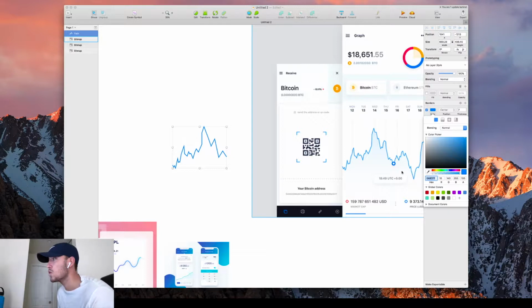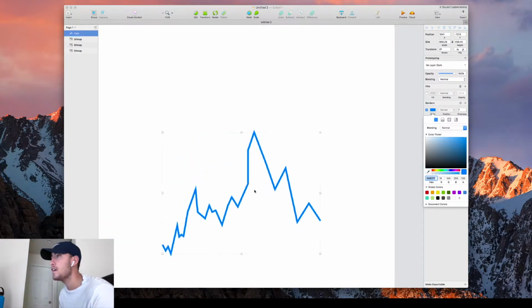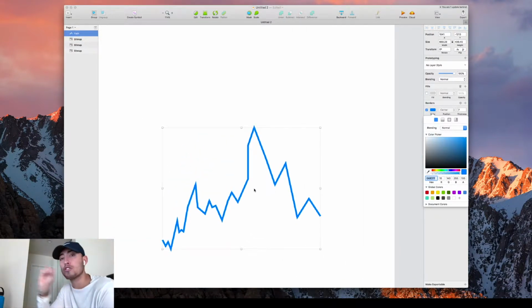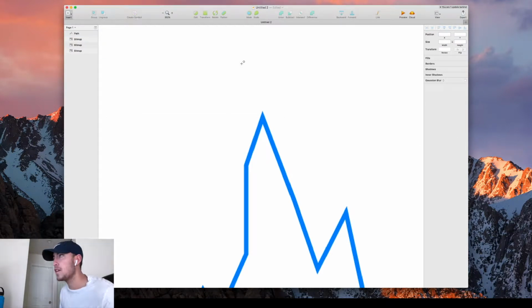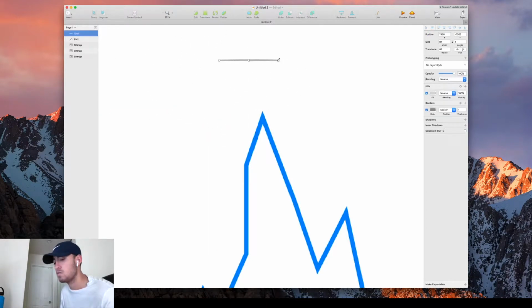Next, what we'll do is we'll do this little dot right here that usually indicates where the cursor is, where the user's hovering over to find that numeric information. I'm gonna hit the quick ellipse tool, which is just O on the keyboard. I'm gonna hold shift so I can make a perfect circle, right? If I don't hold shift, I can make these weird looking ovals. We do not want that.